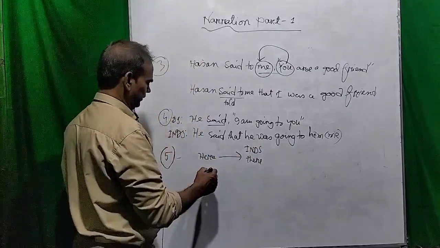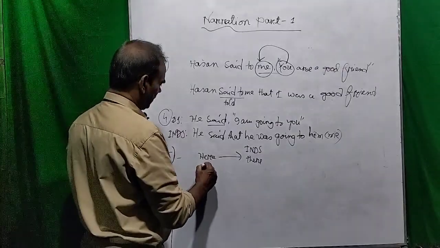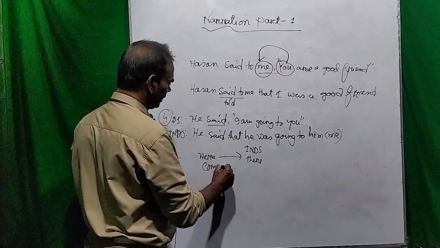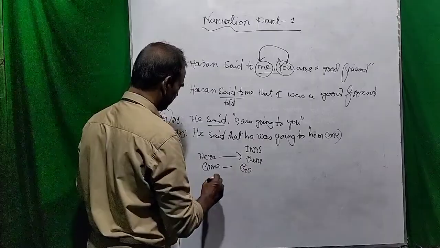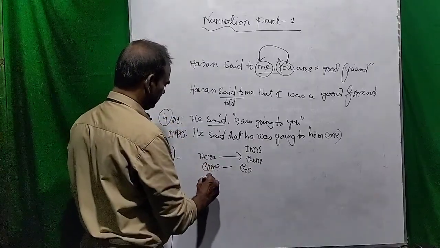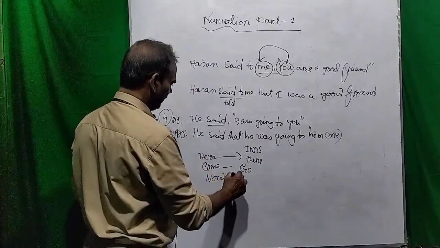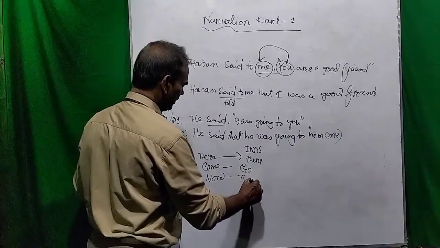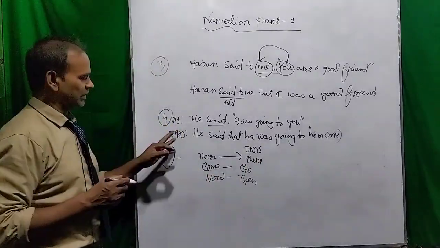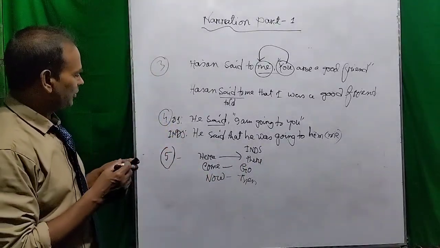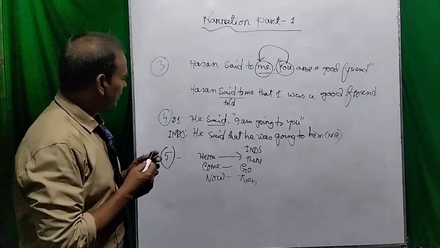So here becomes there, come becomes go, now becomes then, and so on. This is another part of the discussion, and I will talk about it later on.